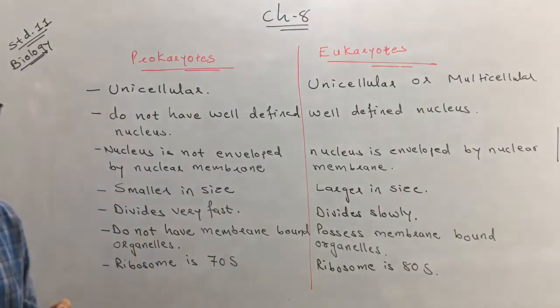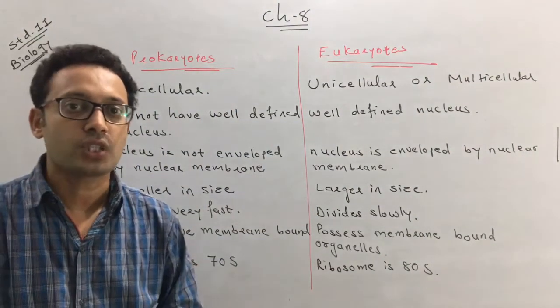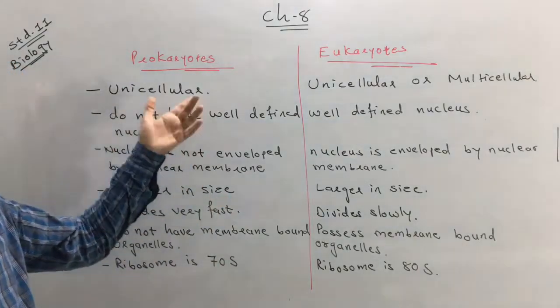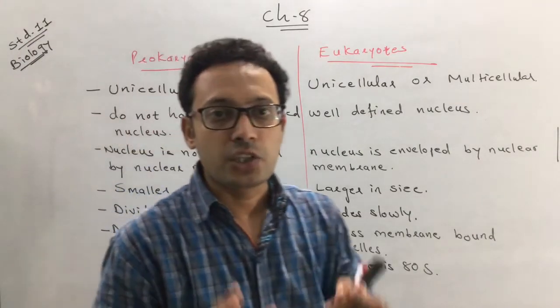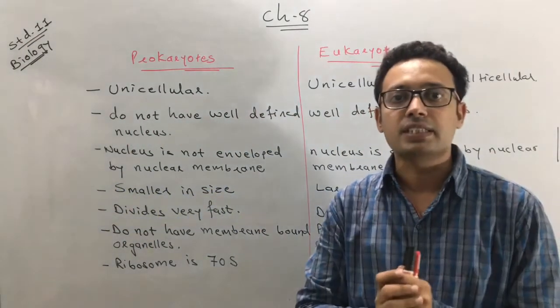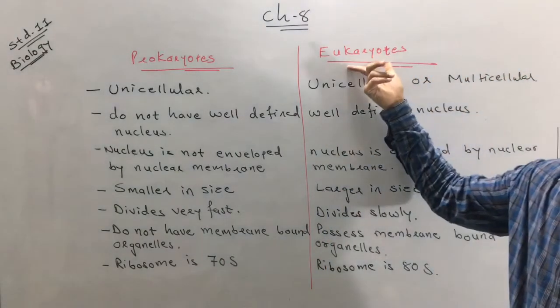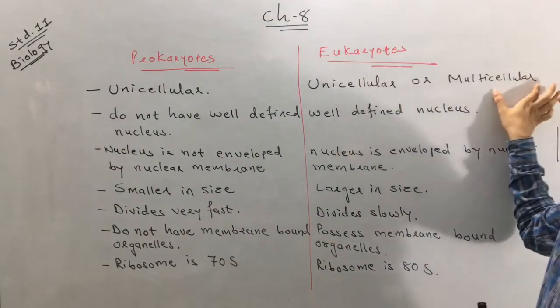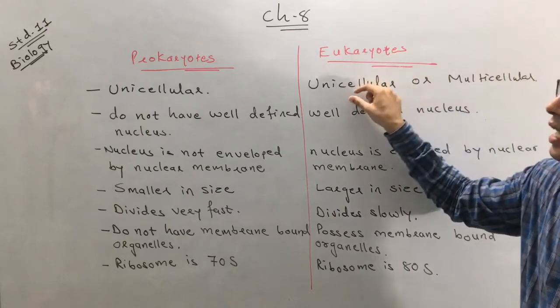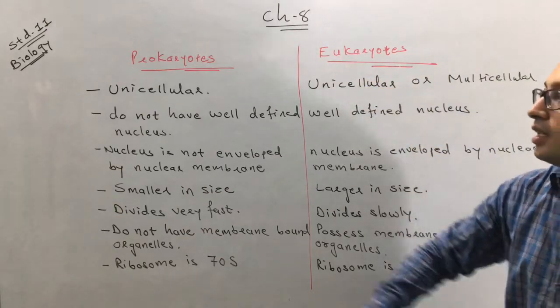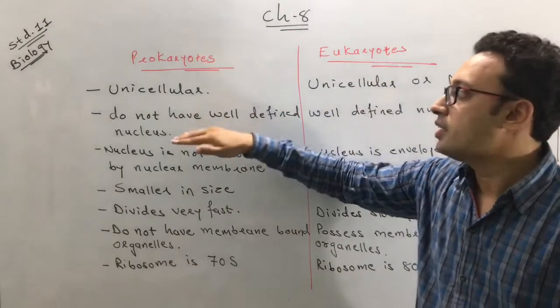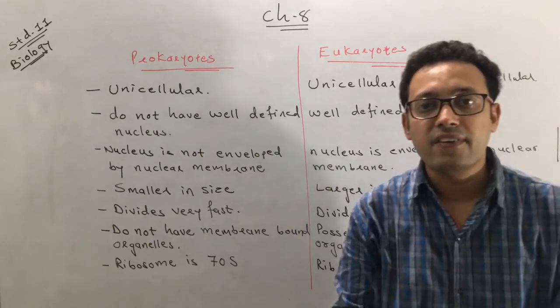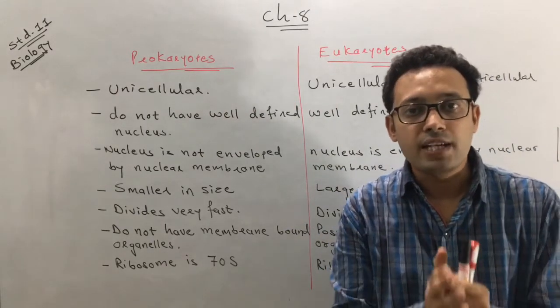I again repeat, what are the differences between prokaryotes and eukaryotes? Prokaryotes are unicellular, meaning they contain only one cell. Eukaryotes are mostly multicellular, but a few of them are unicellular. Another difference: prokaryotes do not have a well-defined nucleus, but eukaryotes have a well-defined nucleus.